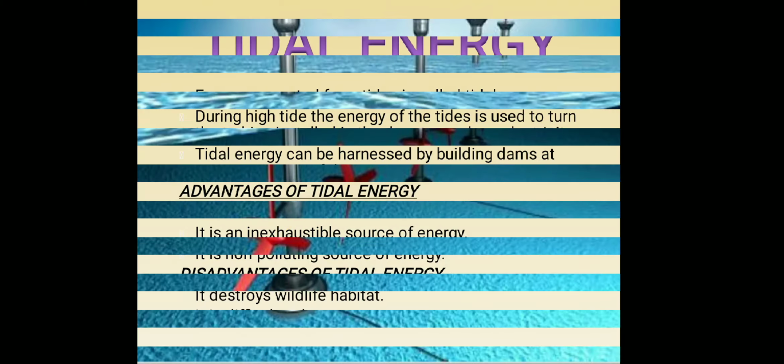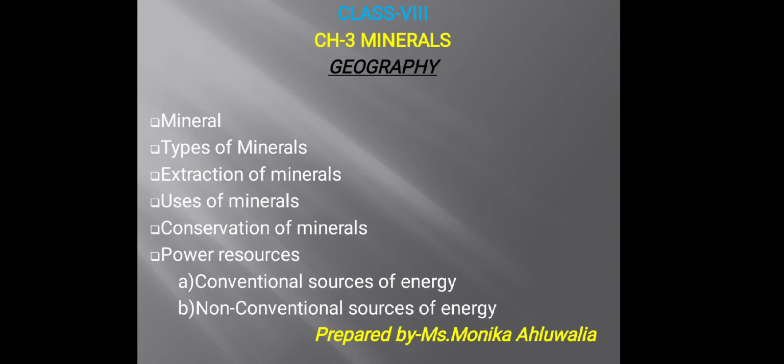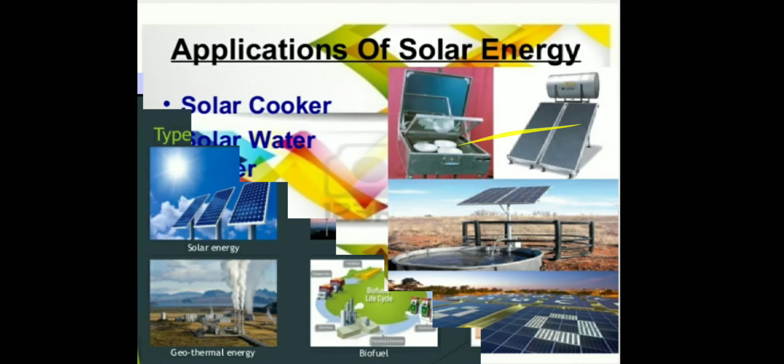Power resources are of two types, conventional and non-conventional. Coal, petroleum and natural gas are the conventional sources of power. Solar, wind, tidal, geothermal and biogas are non-conventional sources of power.